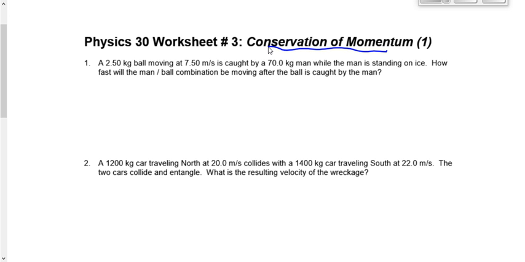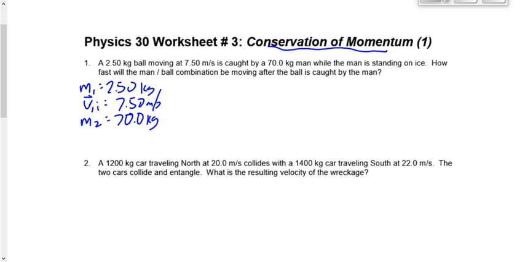All right, so let's write down some givens for this, knowing what we're going to do. We're going to say M1 is 2.50 kilograms. And V something is 7.50 meters per second. We're going to call that V1 or V2? Good, that's V1. Is that V1I or V1F? It's V1I. We've got to make sure that we put both subscripts in there, right? V1I, V2I, V2F, whatever it happens to be. We've got another object here. We're going to call the second object, the man, 70.0 kilograms.